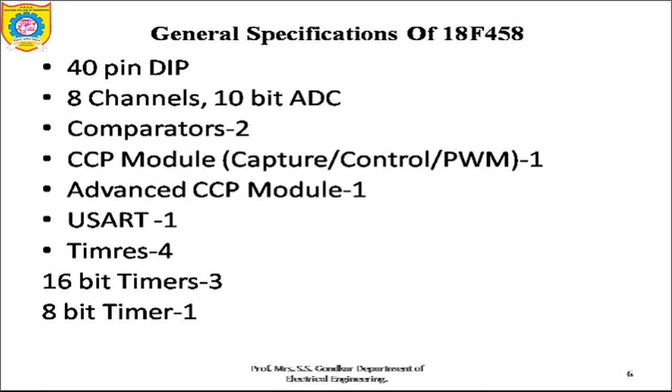concerned. Then if you want to see the split form of your data memory, you can see the access bank, which is a combination of bank 0, a general purpose register, and bank number 15, a special function register. But you should have an access bit A, so that you can know whether the RAM address to be selected is from a bank select register or the access bank. When A is 1, obviously you should select the BSR, that is the bank select register, and when A is equal to 0, you have to select the access bank.